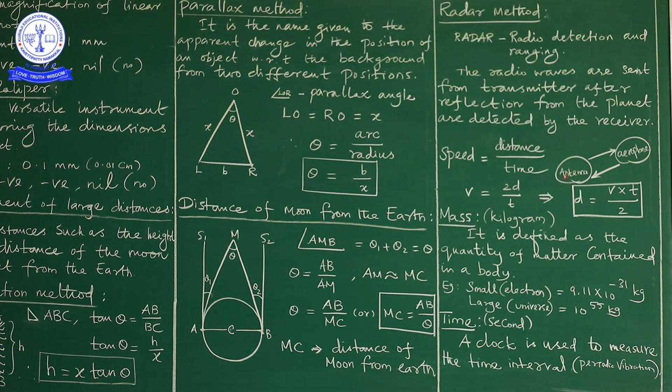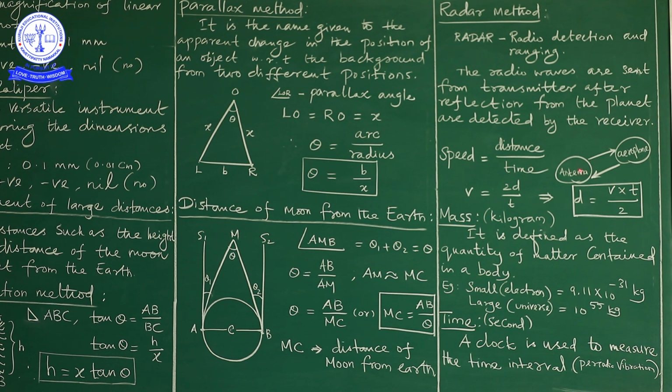From the antenna, the signals are sent to the aeroplane, so it is the transmitting antenna. After reaching the aeroplane, the signals are sent back to the antenna, so this is the receiving antenna. The antenna acts as two-way communication.